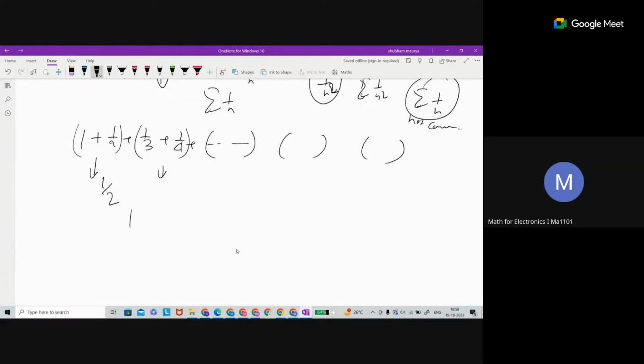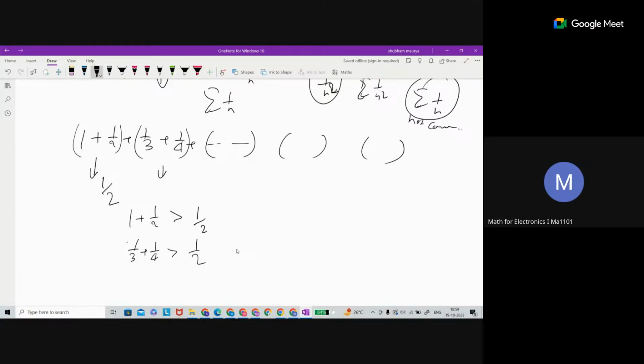So what is the meaning here? 1 plus 1 by 2 is greater than 1 by 2. And this 1 by 3 plus 1 by 4 is also, if you check that, going to be greater than 1 by 2. Yes, sir, 7 by 12. It is going to be greater than 1 by 2.